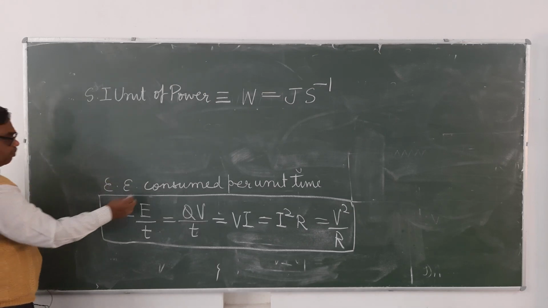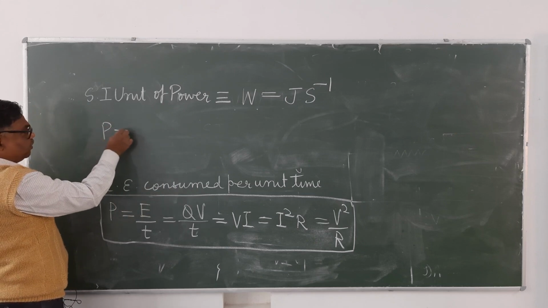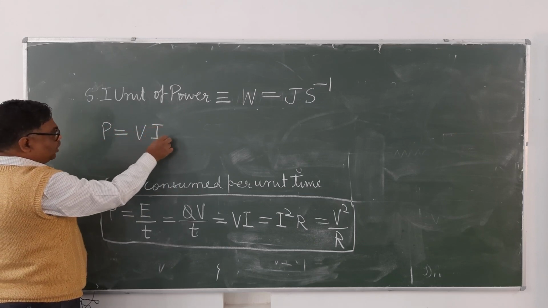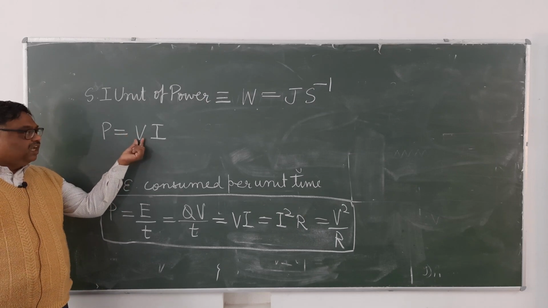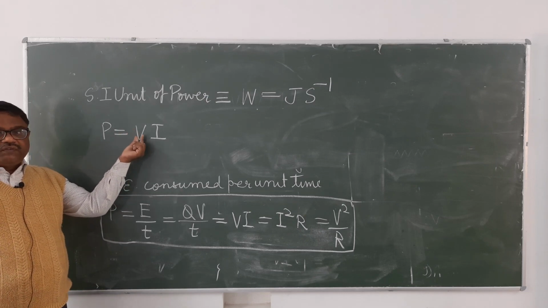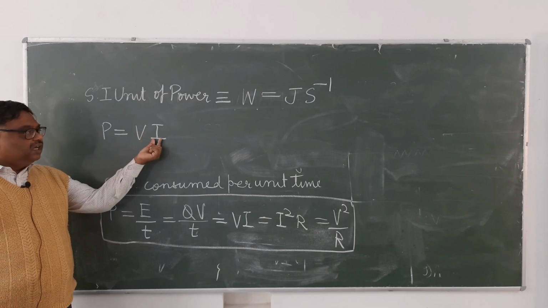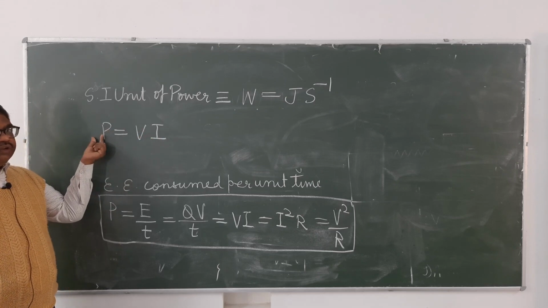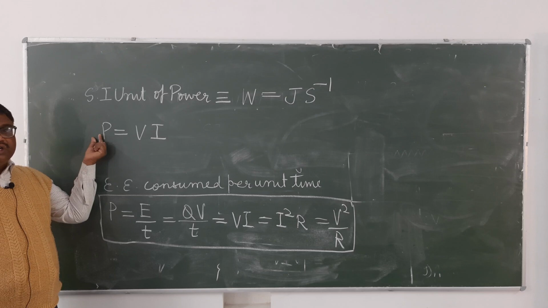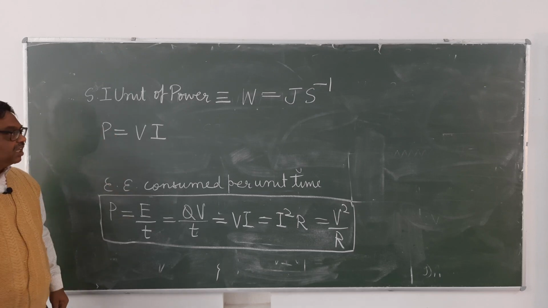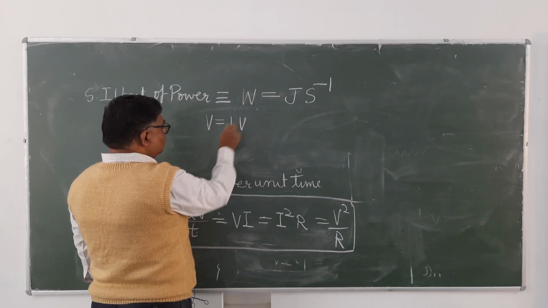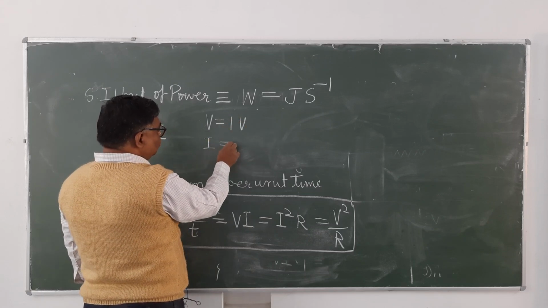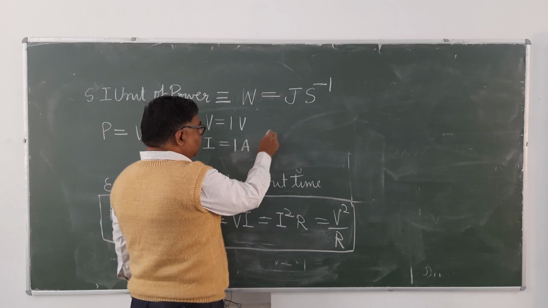You know this relation, P equals V into I. If you take potential difference in SI unit and current in SI unit, you will get the power in SI unit. See here, if we take V equals 1 volt, I equals 1 ampere, what will you get?